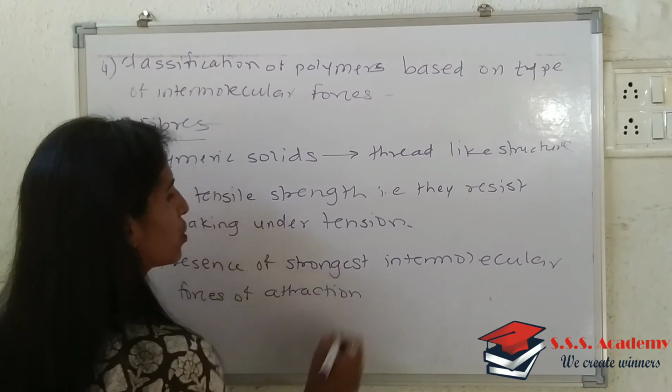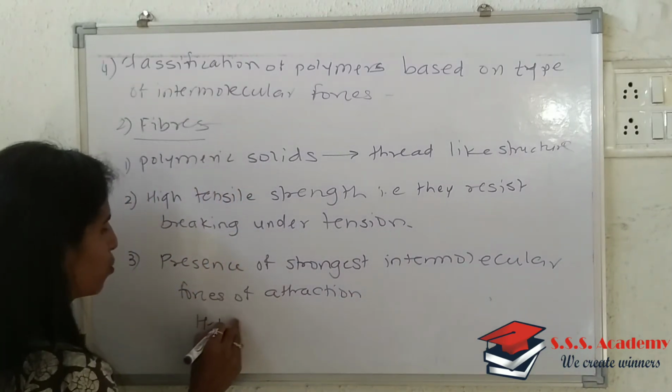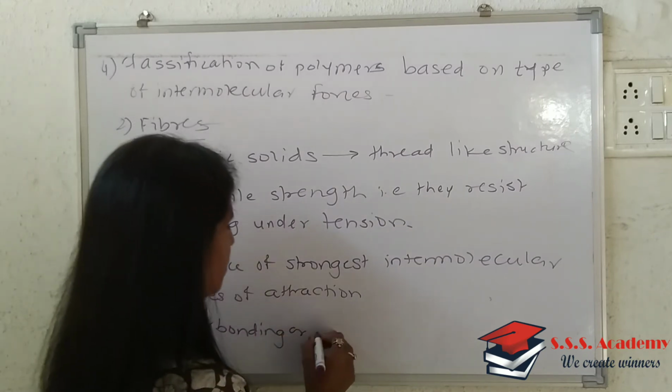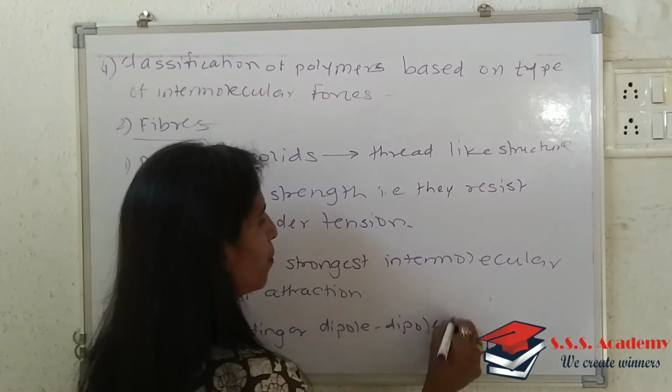And which are those strongest intermolecular forces of attraction? It is nothing but hydrogen bonding, or it may be dipole-dipole interaction.